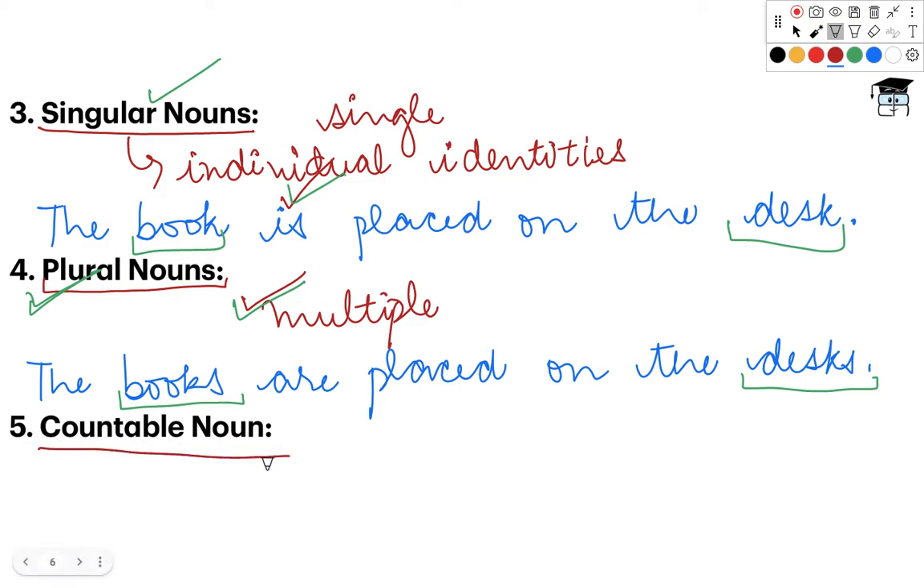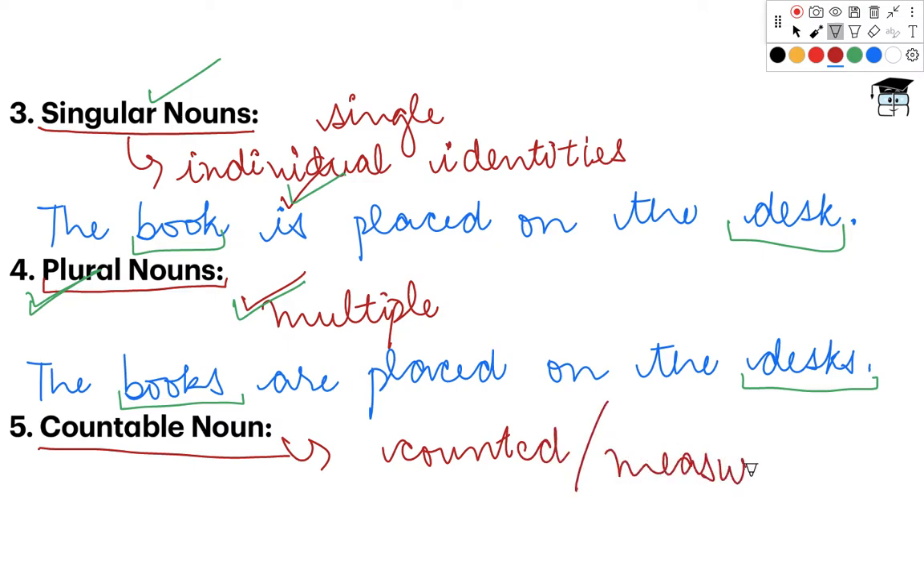Now what are countable nouns? The nouns that can be counted or measured. Nouns that can be counted or measured are known as countable nouns. This means that these nouns are quantifiable. Right? These nouns are quantifiable.